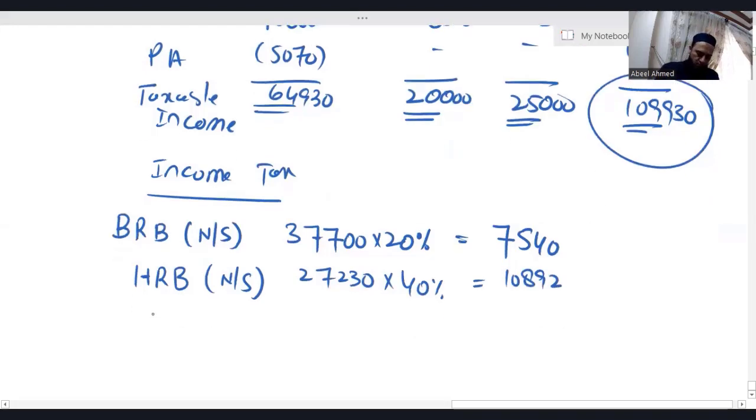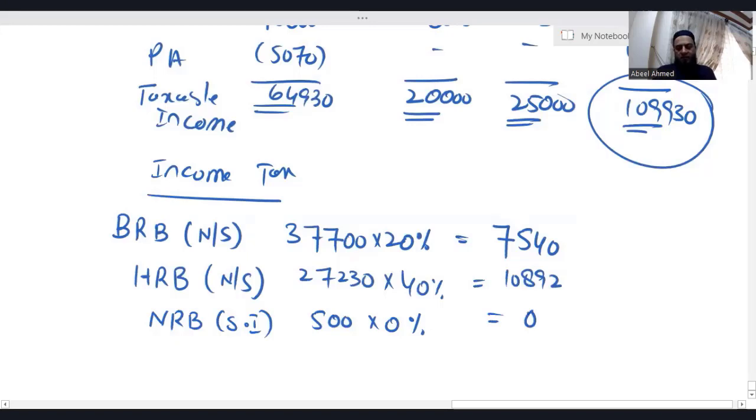Now saving income, nil rate band. Saving income, it is 500, applicable tax rate is 0%. So total saving income is 20,000.